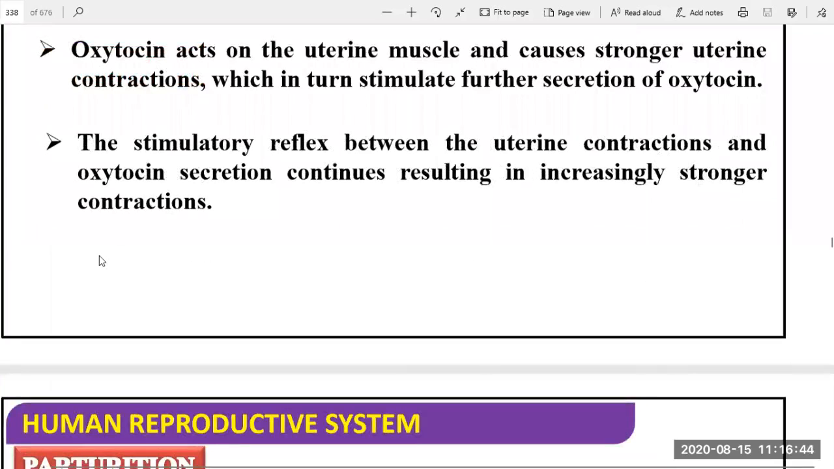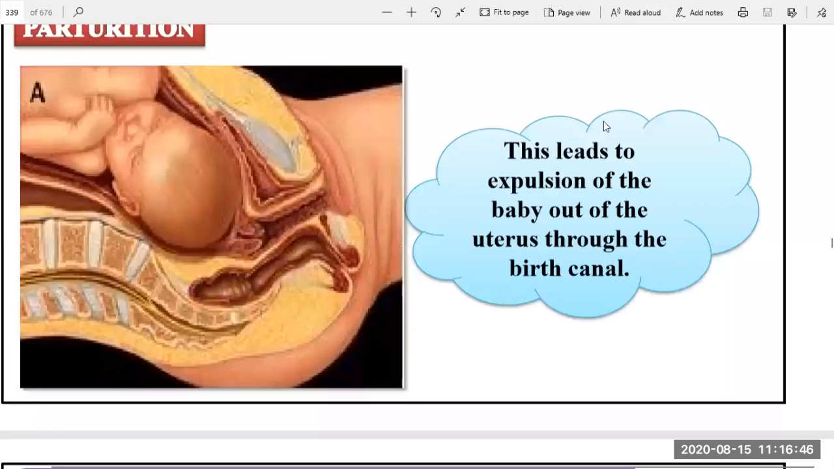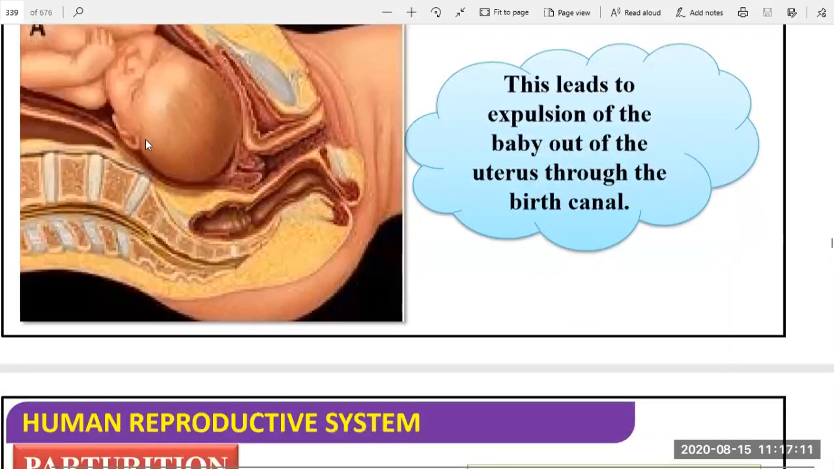Next point is, this leads to expulsion of the baby out of the uterus through the birth canal. So what happens when there is a contraction here? These parts and this part will get contracted. Okay, so contracted, and then the baby is pushed from the body, towards the uterus, it will come from the uterus. Okay, so it starts to come out. So this is the birth canal, and from the birth canal it will come out. Okay.